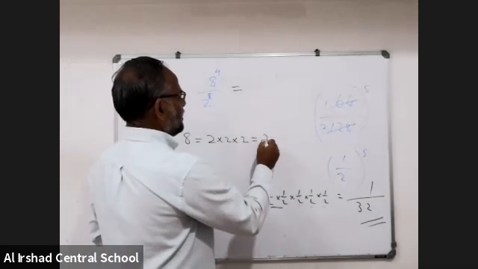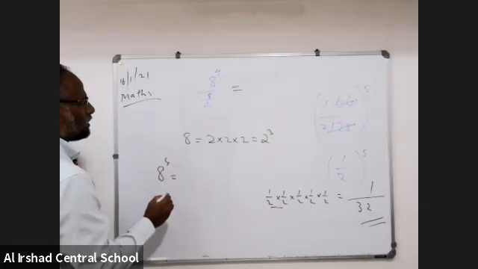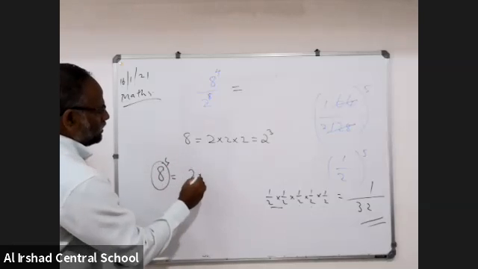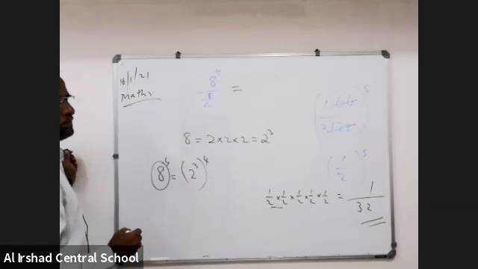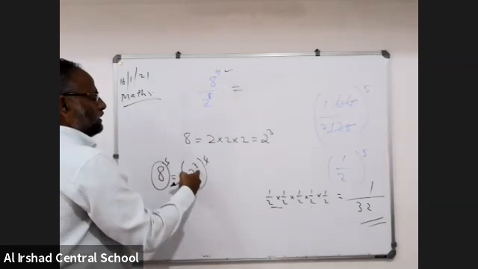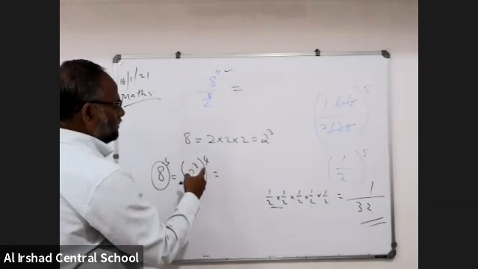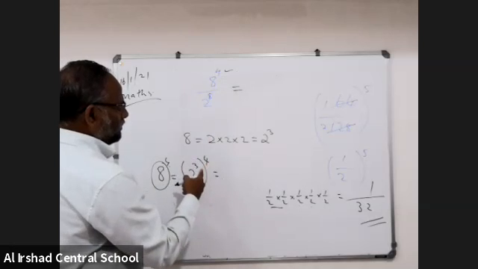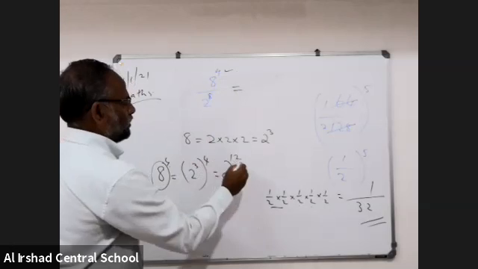This is 2 cube. Instead of 8 raised to 4, I wrote 2 cube, then all to the power of 4. A raised to 4, 8 is 2 cube. You know the law: 2 cube into 4, 2 to the power of 3, 4s are 12, no addition here. 2 to the power of 12.